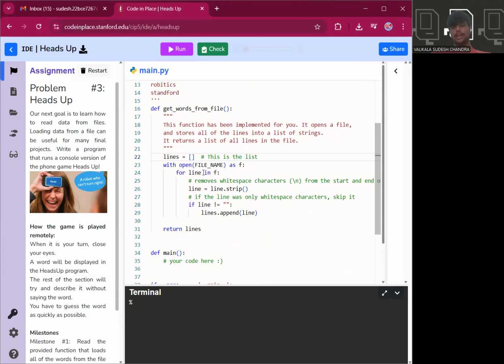Okay. Now what it does is, with open, it is a function. Open is a function or a method which allows you to open the file. Now with the help of it, we try to take each line. From each line, we try to strip. Now, what does this dot strip mean?